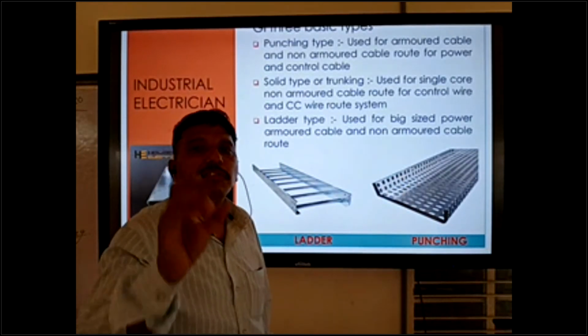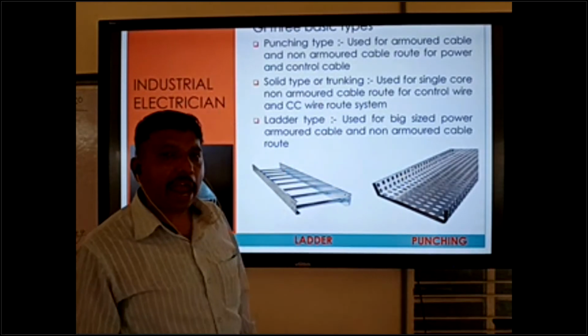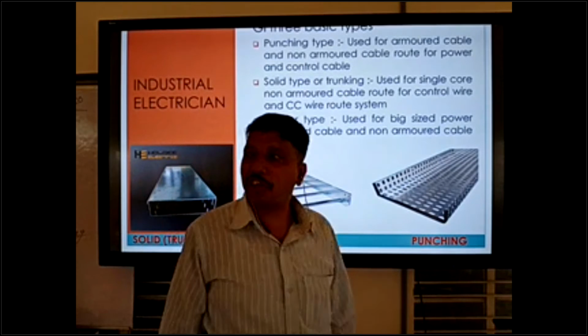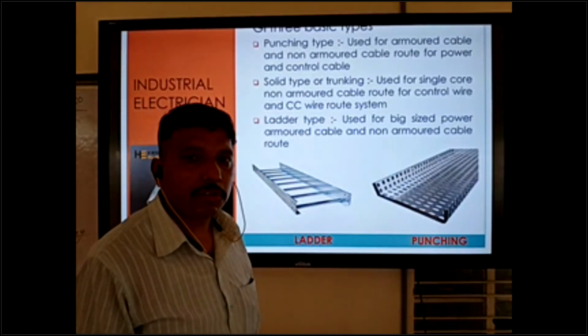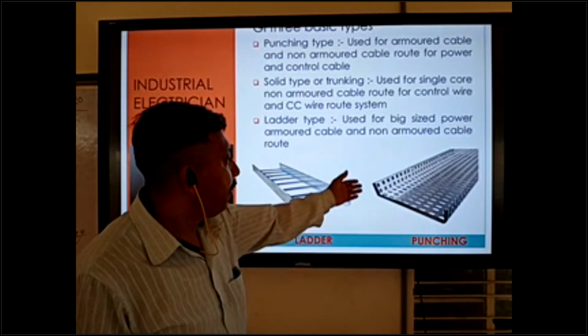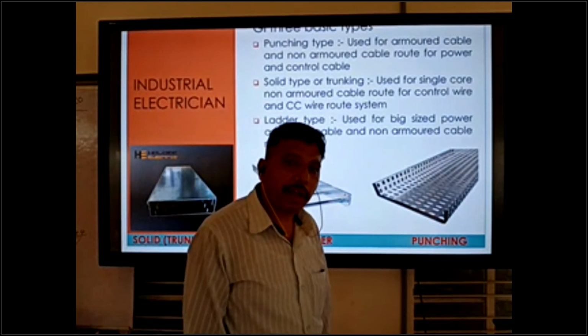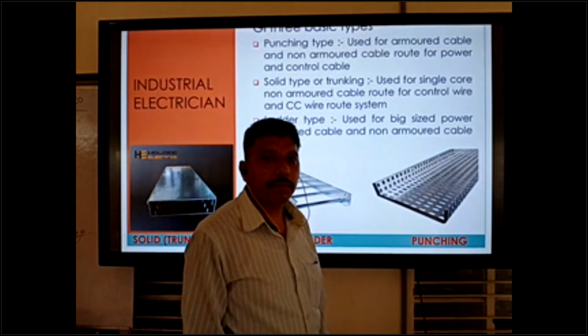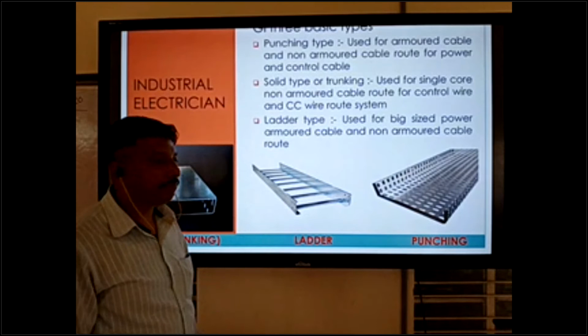For big cable sizes, we can use ladder type. Especially ladder type is used for substation cable route. And punching type we can use in buildings and industrial areas. Okay, is it clear about this one?